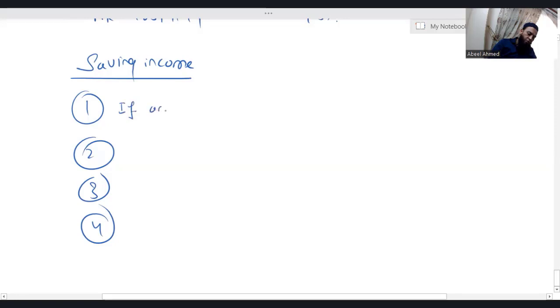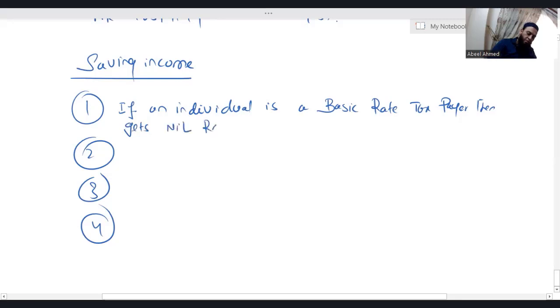If an individual is a basic rate taxpayer, then that individual gets nil rate band £1,000.